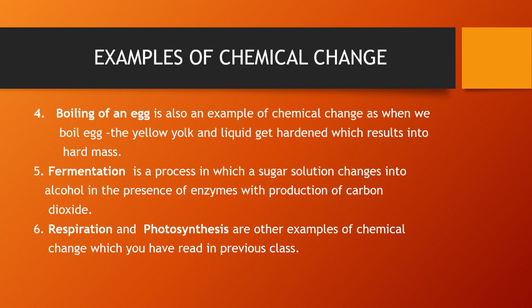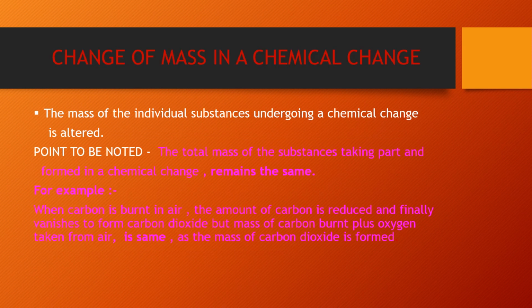The next example covered in the book is respiration and photosynthesis. They are also examples of chemical change, which you have already read in the previous classes. Okay, children, I hope you will all learn all the examples.